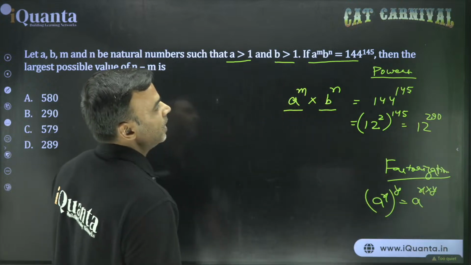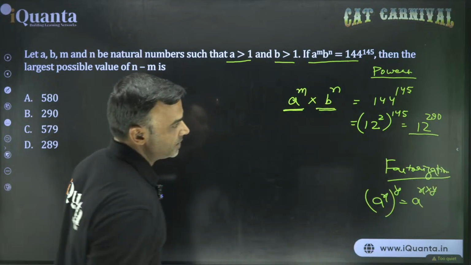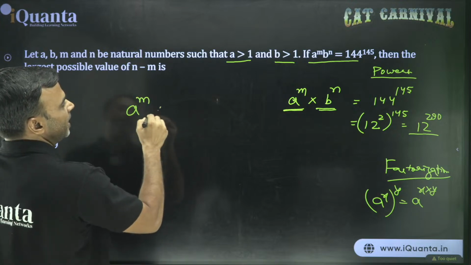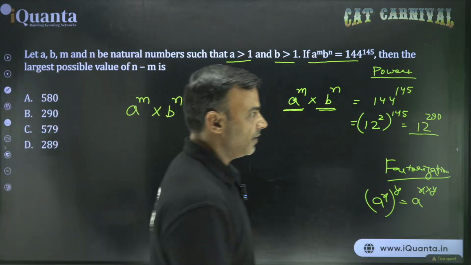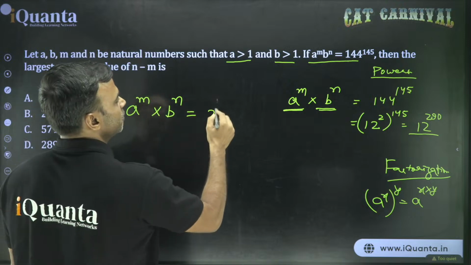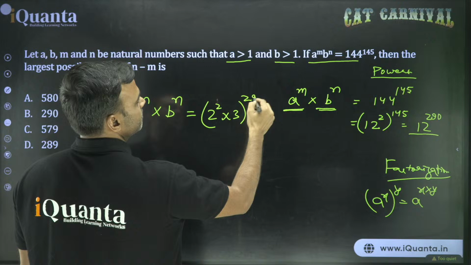But this still has to be broken into two parts because on the left hand side we have two parts. So what can I do? a to the power m into b to the power n. One primary instinct that all of you will have: break 12 as 2 square into 3. So first do that: 2 square into 3 whole to the power 290.